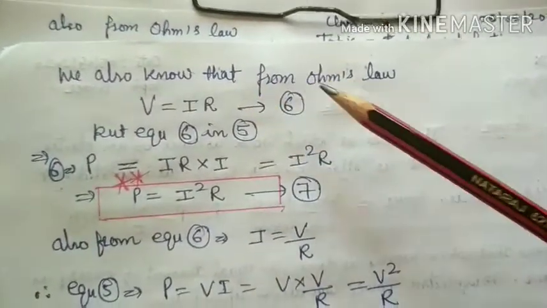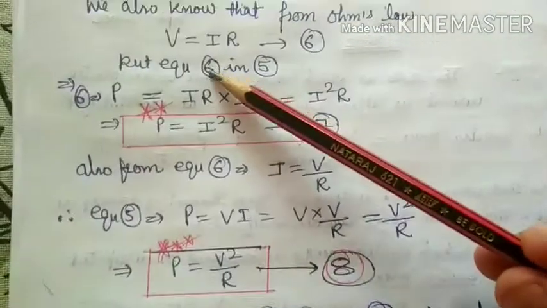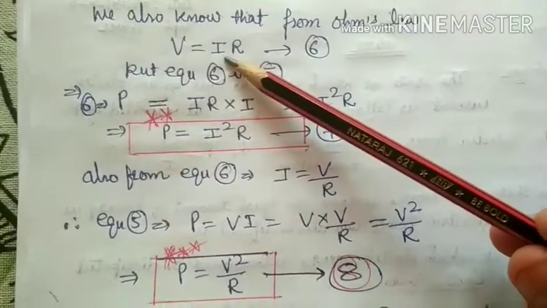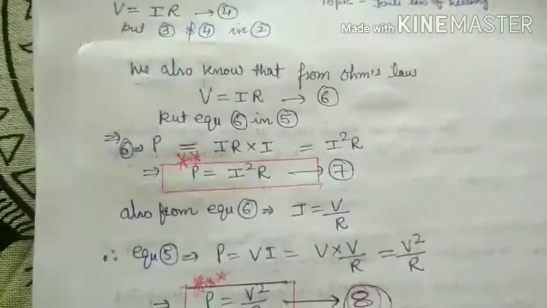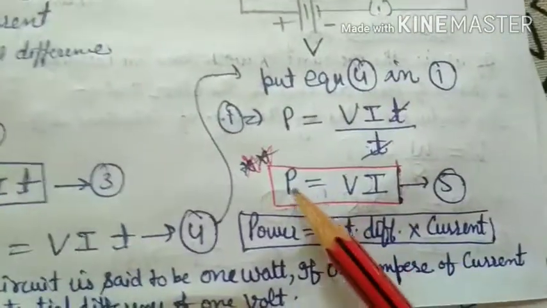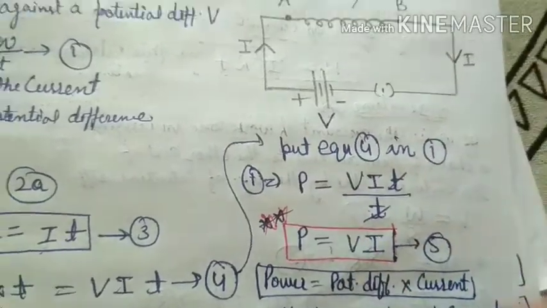Next relation related to power. We also know from Ohm's law that V is equal to IR. This is equation number 6. Now put equation number 6 in equation number 5. What is 5? P is equal to VI. Put the value of V, which is IR from Ohm's law.